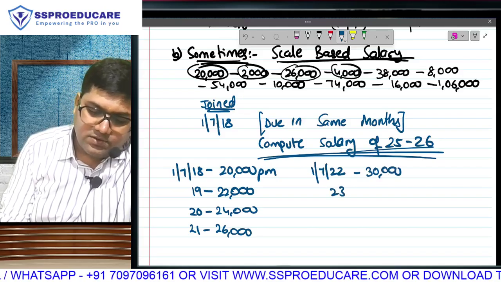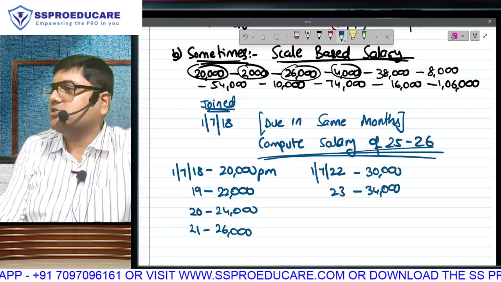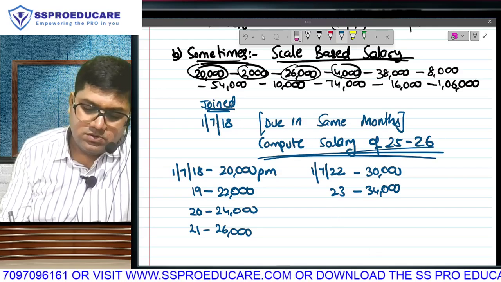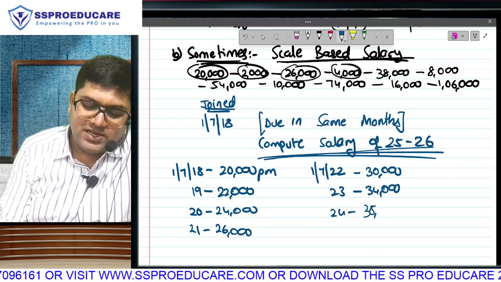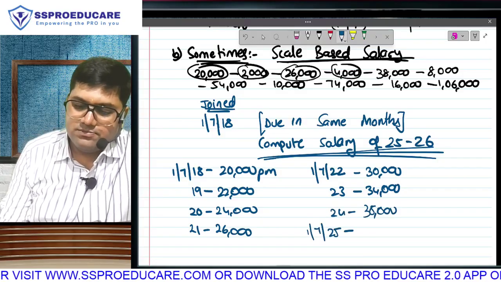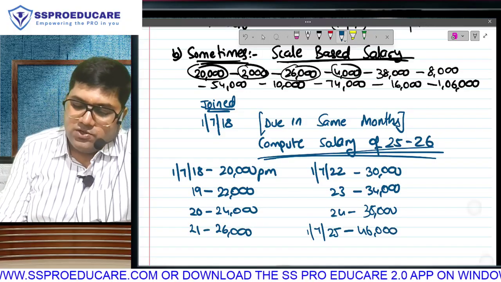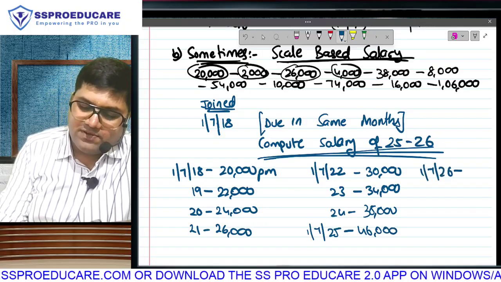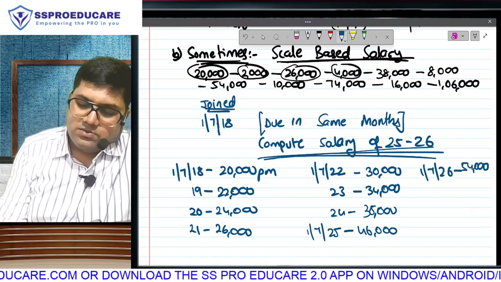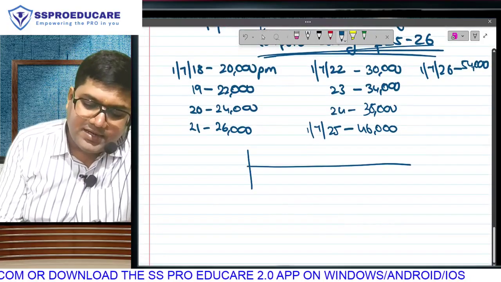1st July 23: 34,000. A 4,000 increment is going on, no? 1st July 24: 38. Have you reached the next level? Then on 1st July 25 your salary will become 46,000. Of course, on 1st July 26 it will become 54,000. But beyond that point we are not interested, because we are interested in salary of